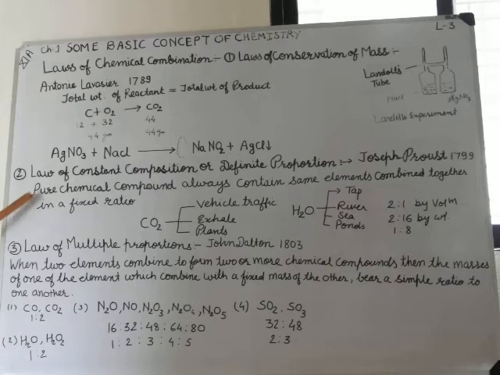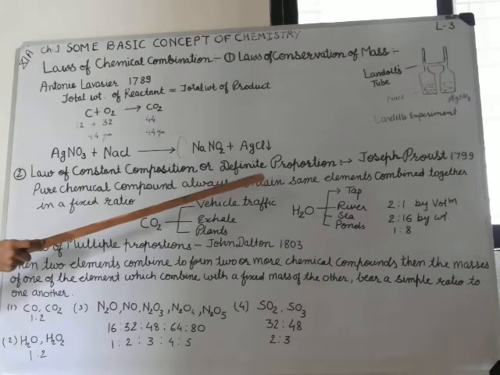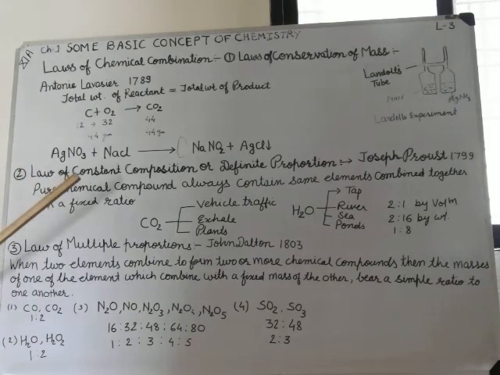Second is the law of constant composition, or definite proportion. Joseph Proust, in 1799, told about the law of constant composition. Whatever the source of the compound may be, elements combine in a fixed ratio by weight.